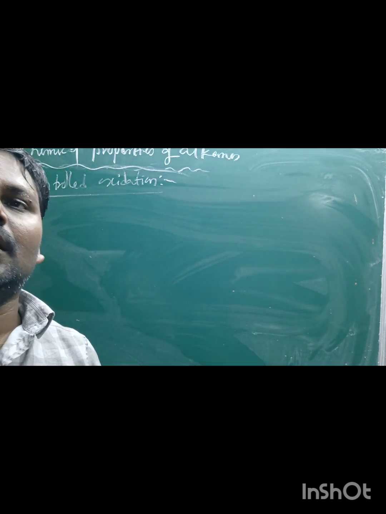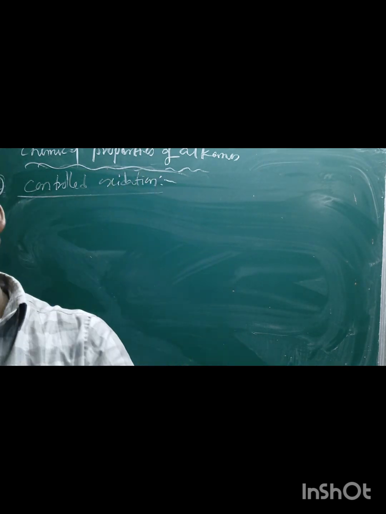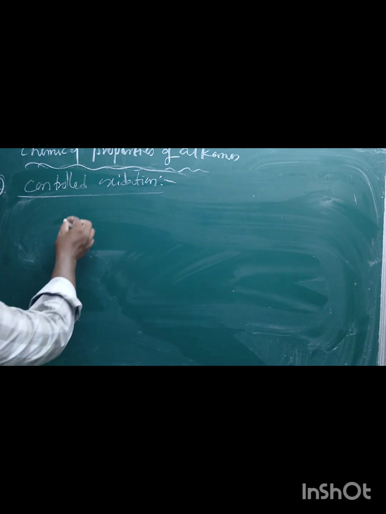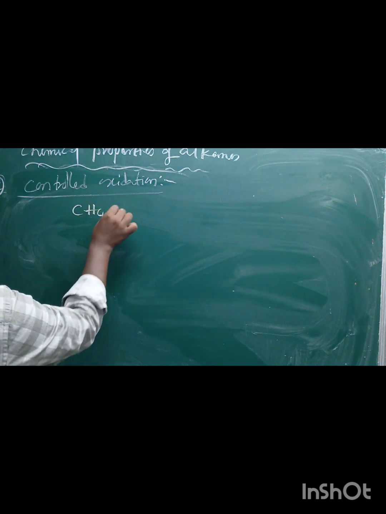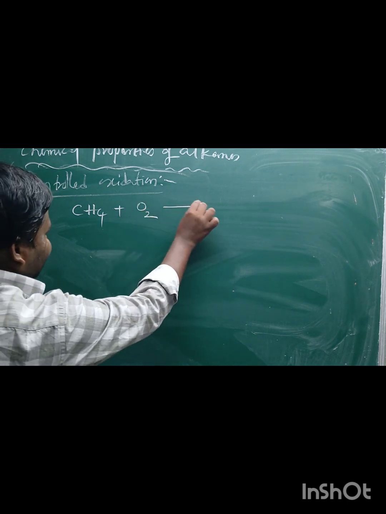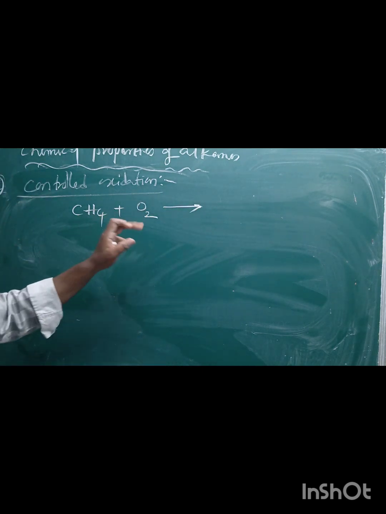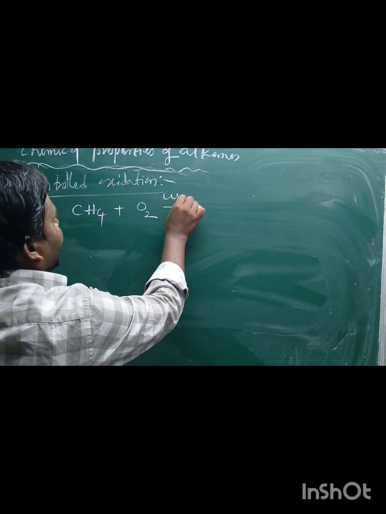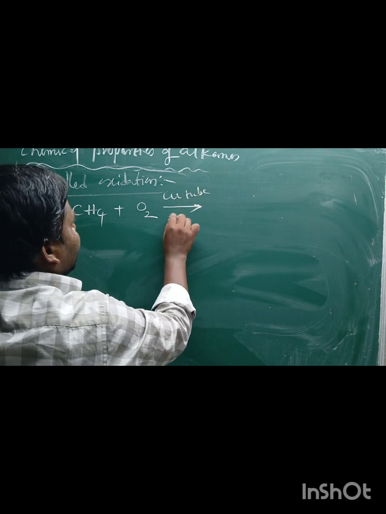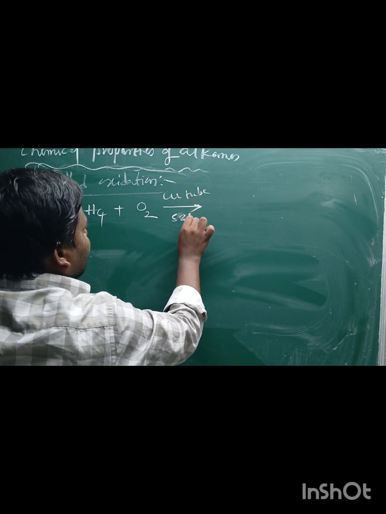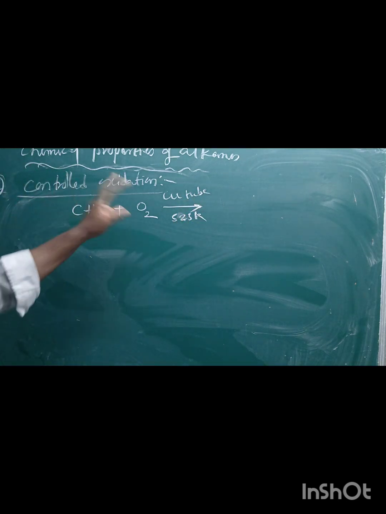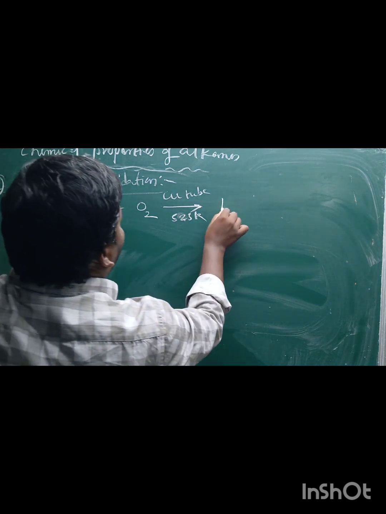Here, methane and oxygen gas are passed through a copper tube at 523 Kelvin, and methane gets oxidized into methanol. On passing CH4 and oxygen through the copper tube at 523 Kelvin, this is converted into methanol.